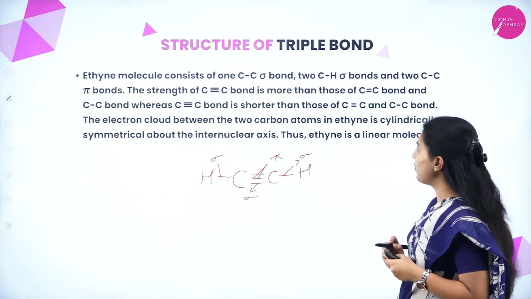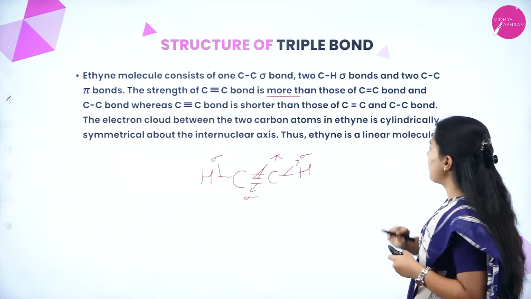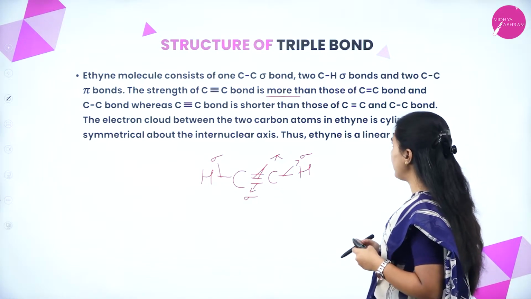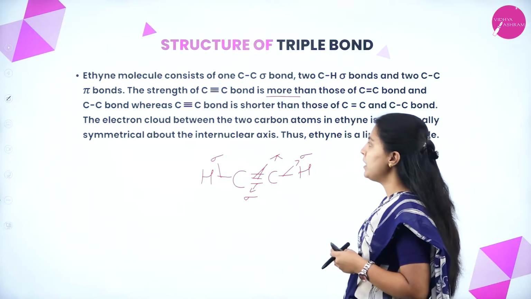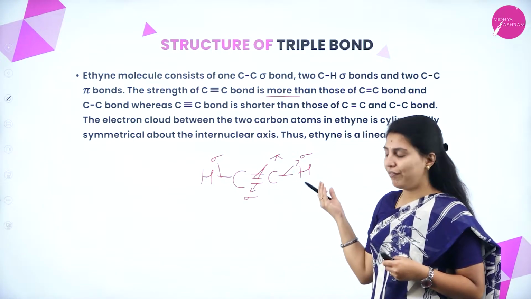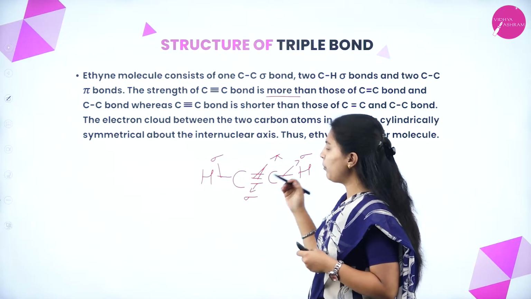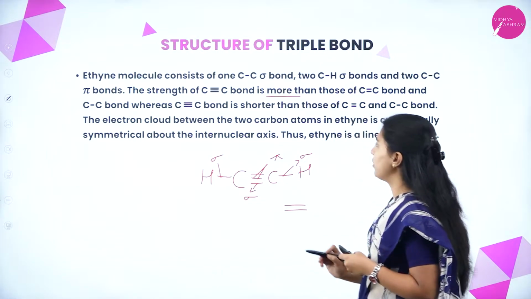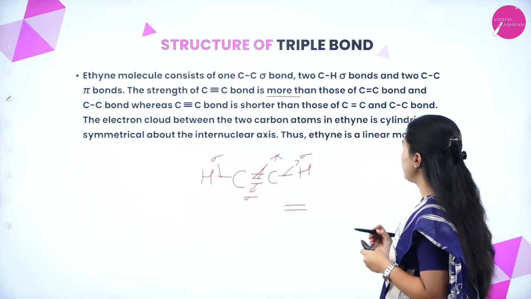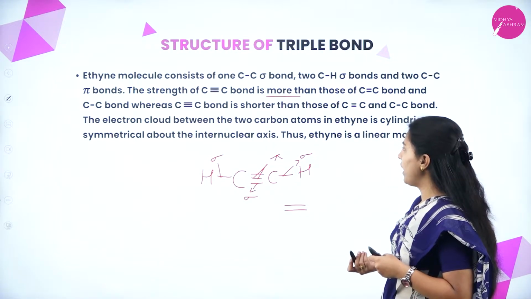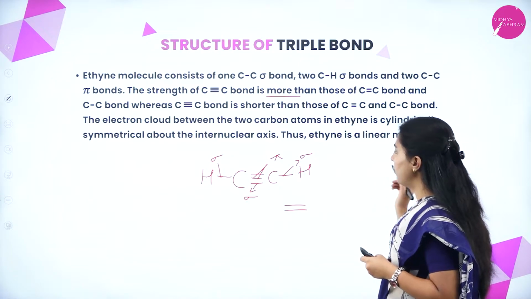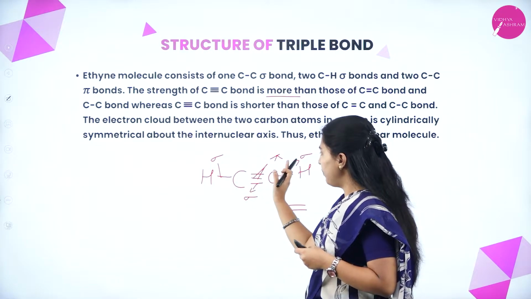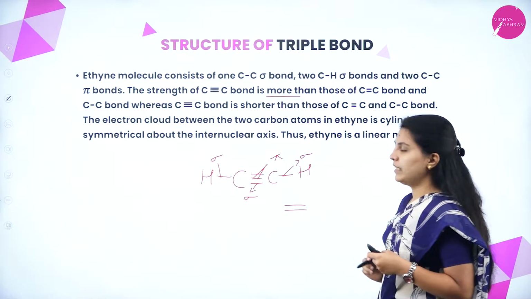The carbon-carbon triple bond is stronger than the carbon-carbon double bond and carbon-carbon single bond, whereas it is shorter than those of carbon-carbon double bond and carbon-carbon single bond. See here, this is the triple bond where it will be stronger than double bond and single bond and it will be shorter than the single bond and double bond. The electron cloud between the 2 carbon atoms in ethyne is symmetrical about the internuclear axis, thus ethyne is a linear molecule. Here the p orbitals are symmetrical, so complete symmetry is present, that's why it is a linear molecule.